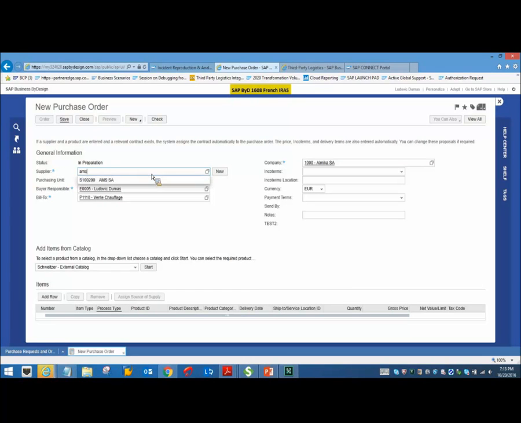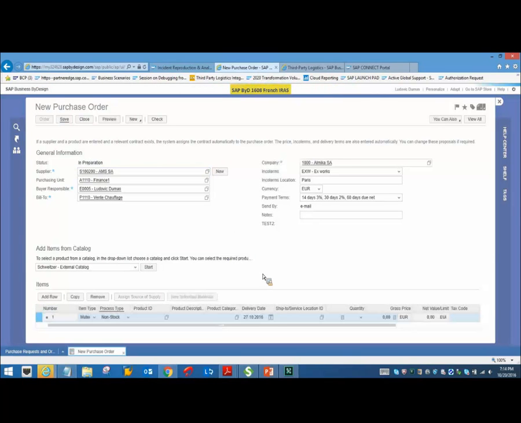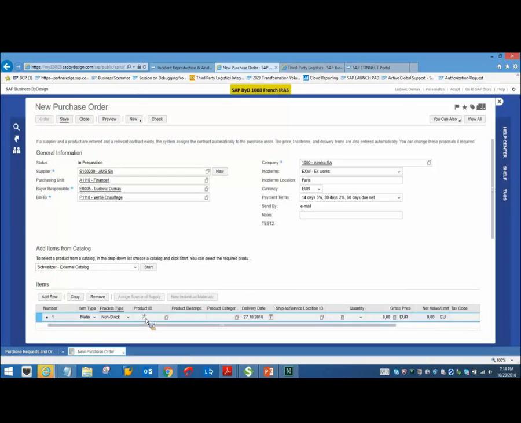Okay, now I'll enter the supplier here. Then I will add the item which I want to be in stock on my side. Here it will be 3PL_BYD_web.